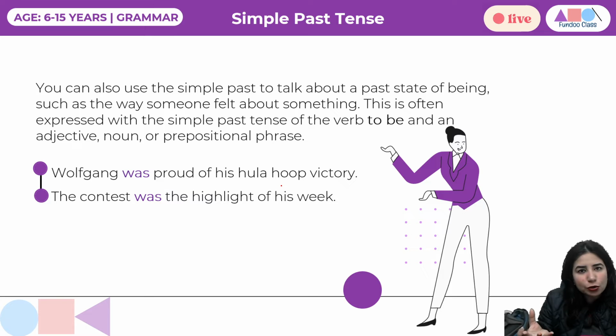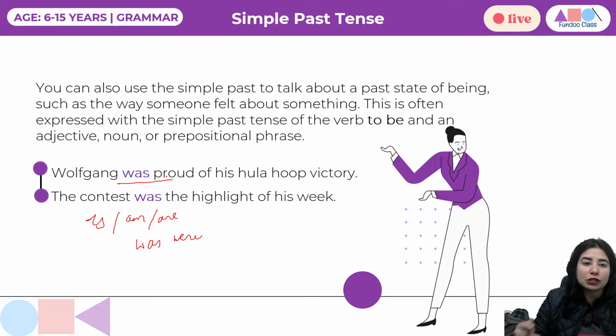So what sort of verb form are we going to use? Be form. So what is be form of verb? Is, am, are, was, were. We call them be form of verbs, right? So we are going to say Wolfgang was proud, right? So this is how a person felt about something. The contest was the highlight of his week. So are you able to understand how we are using be form of the verb? Just don't worry about what the be form of the verb is, right?